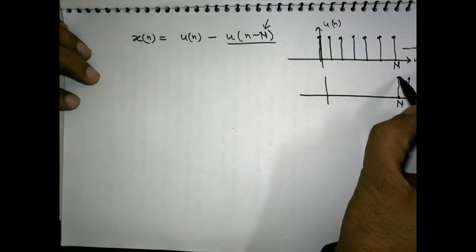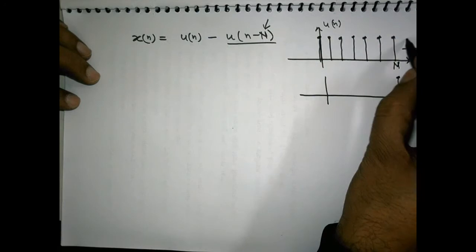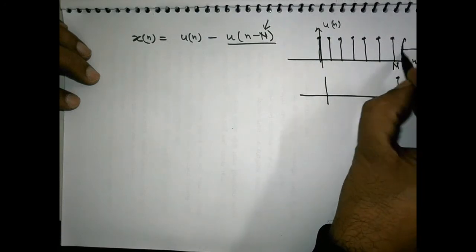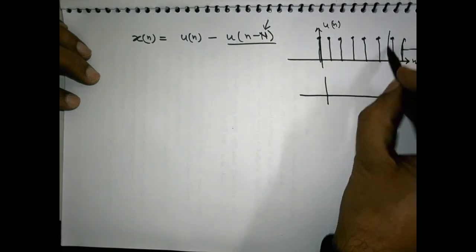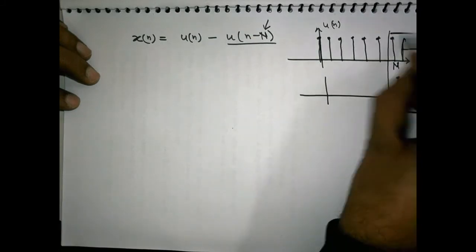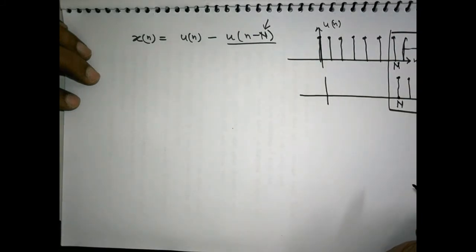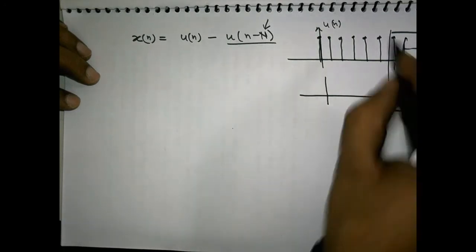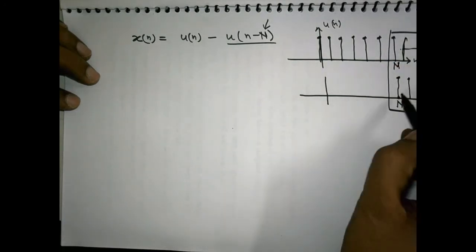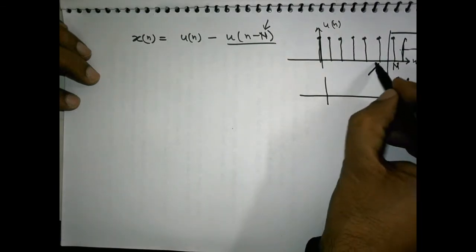So what comes after this subtraction? The samples after this are lost during the subtraction. Samples after this, subtracted from this, the result is 0. So which samples are left with us?